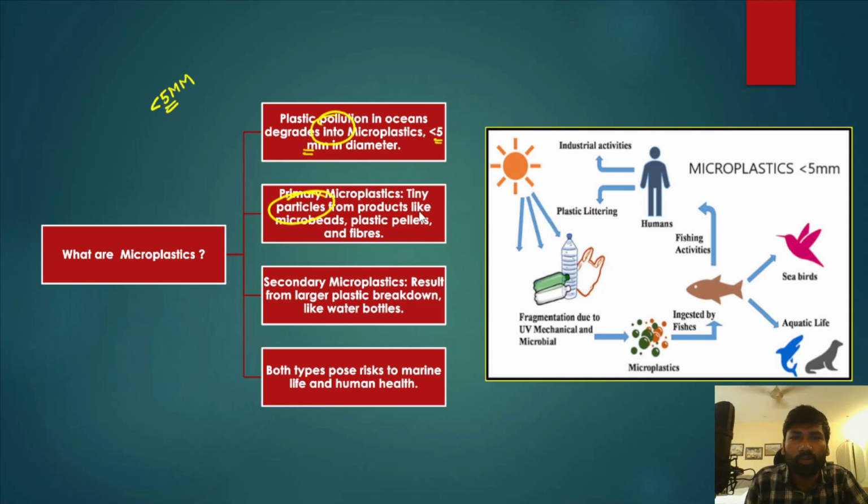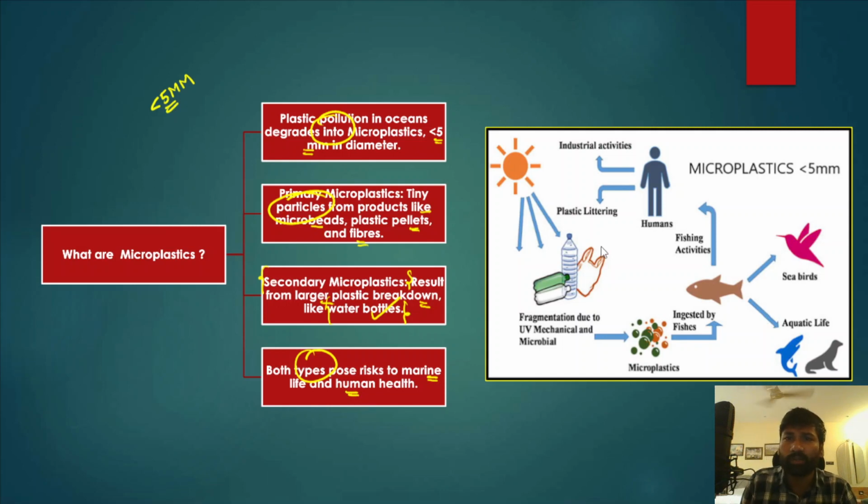They include products like microbeads, plastic pellets and fibers. There are also secondary microplastics, which result from the breakdown of larger plastics like water bottles. Both types pose risks to marine life and even human health.